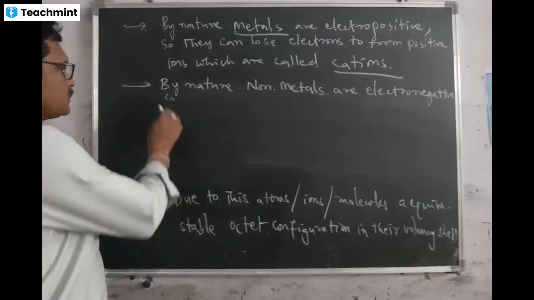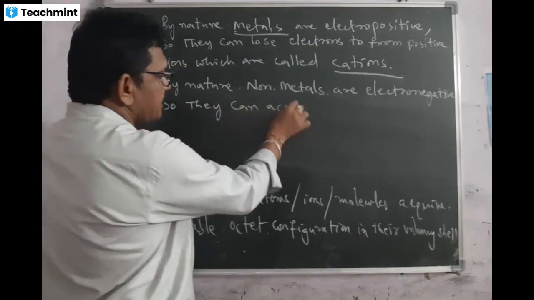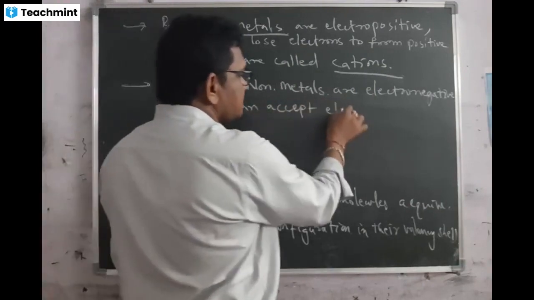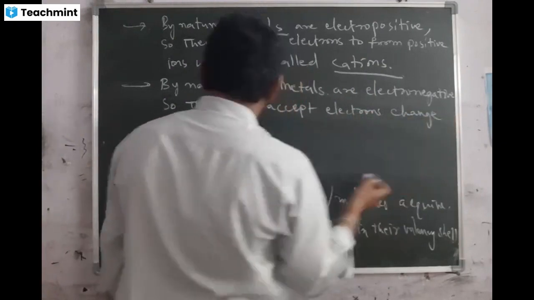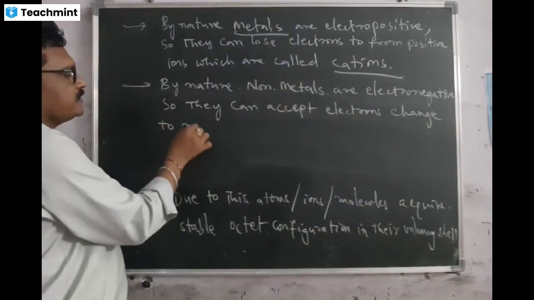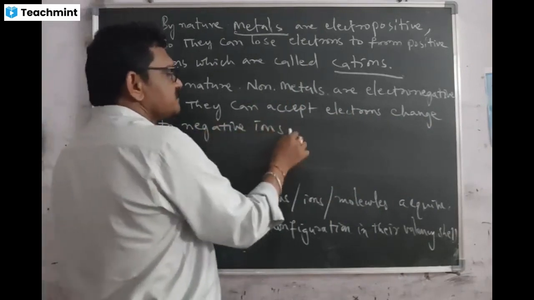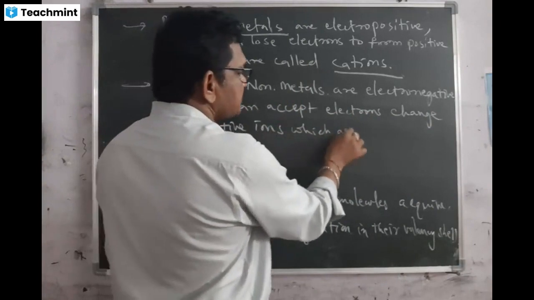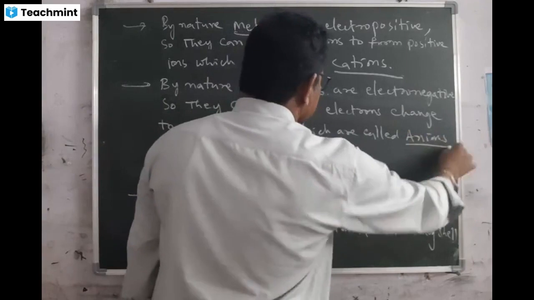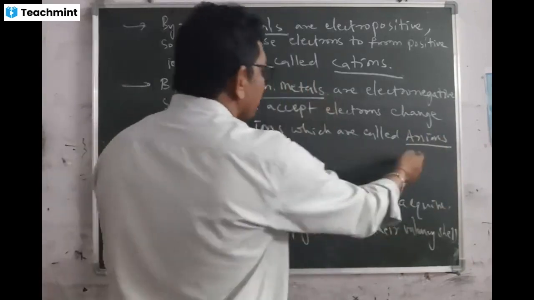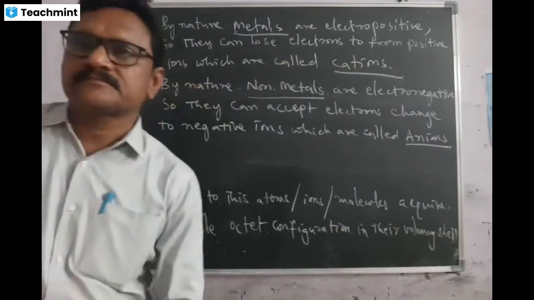So they can accept or attract electrons, changing to negative ions, which are called anions. So that means non-metals are able to form anions, metals are able to form cations. That thing you have to remember.